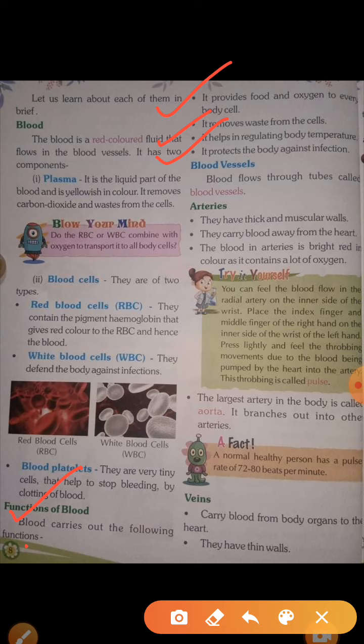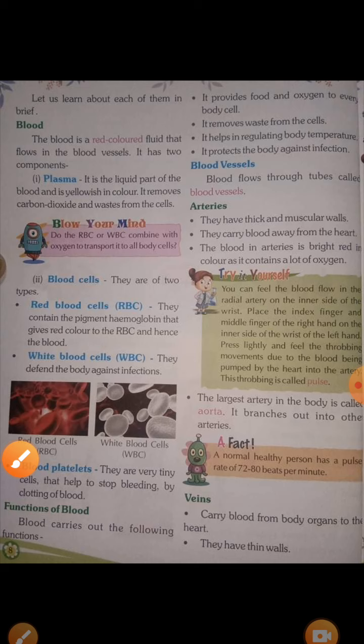And the last is it protects the body against infection. As I already told you, white blood cells also protect us against infection, and this is a function of blood. I hope you all get the meaning of blood. One more time telling you, blood is made up of plasma and blood cells.